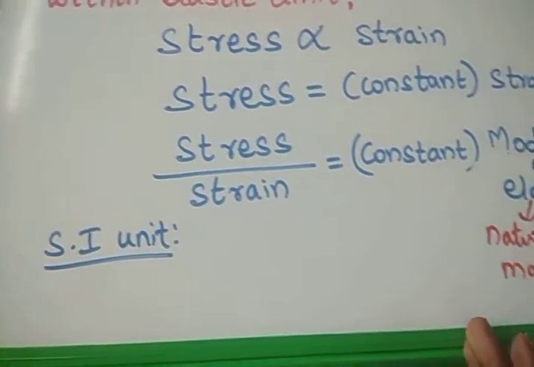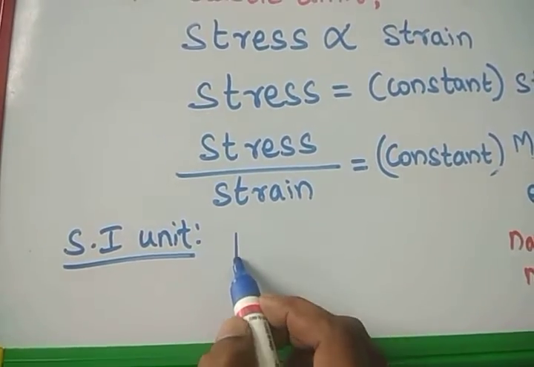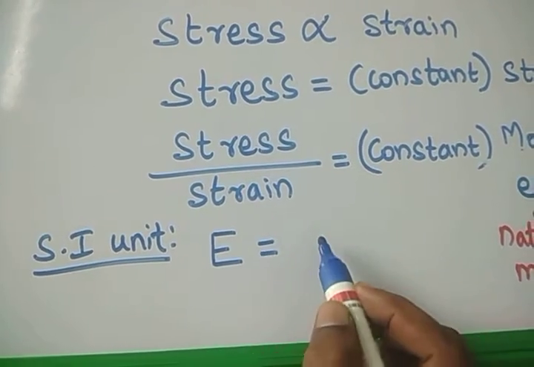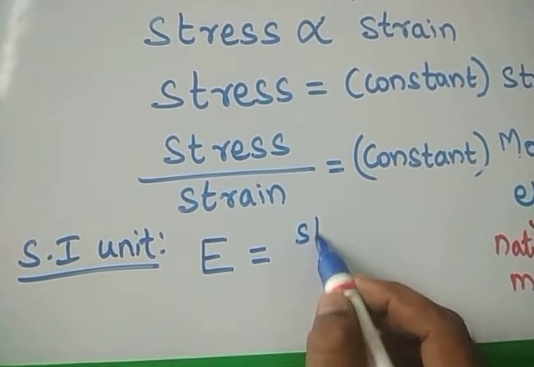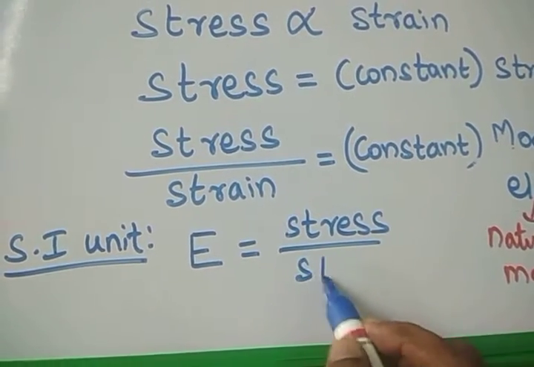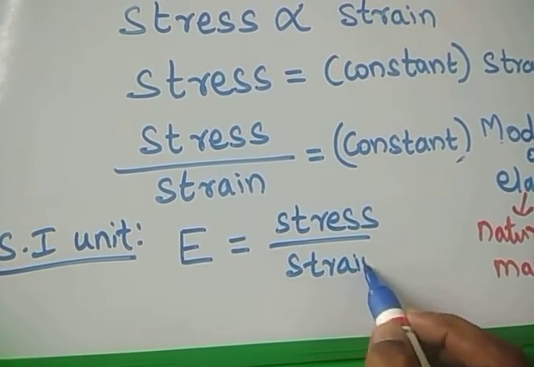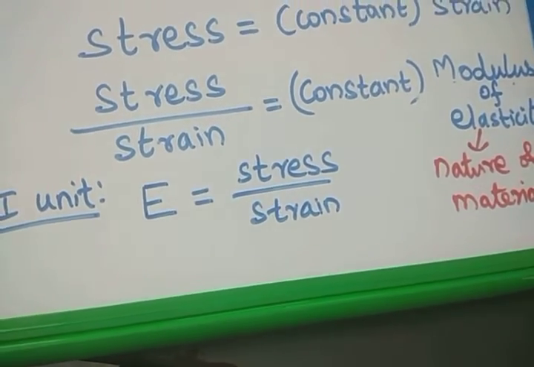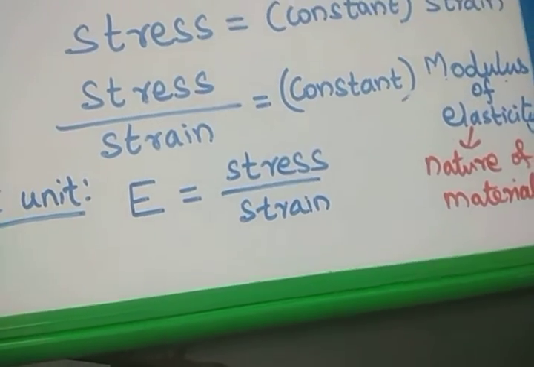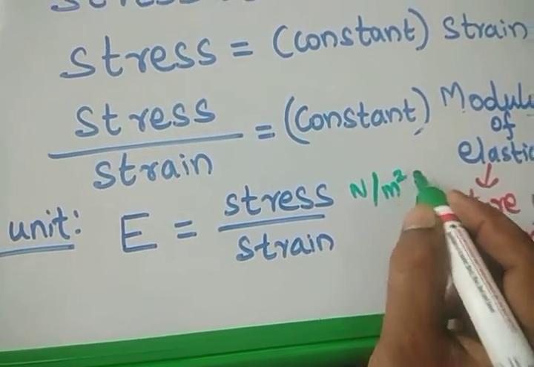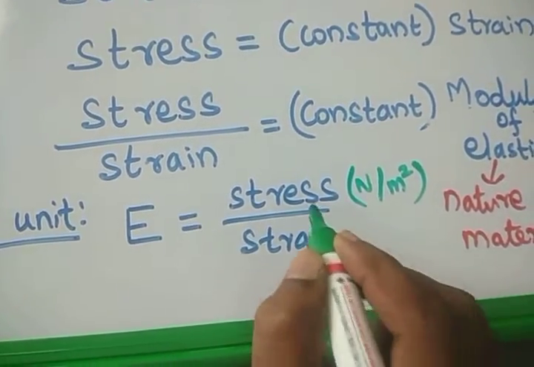We give the notation E for the modulus of elasticity. E is equal to stress by strain. What is the SI unit of stress? Stress is force by area, so Newton per meter squared is the SI unit of stress.